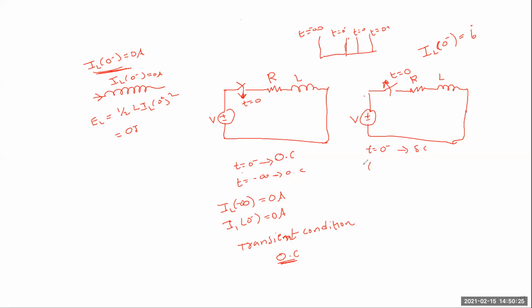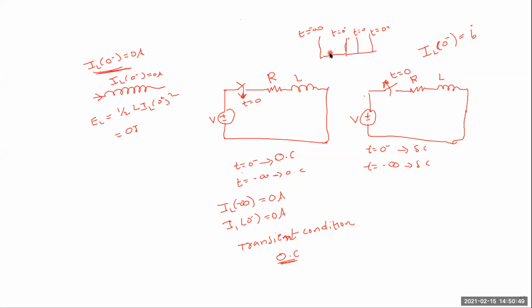At t equal to minus infinity also, the switch is under short circuit, that is, closed. Here open circuit, here short circuit. At t equal to 0, the switch is open, so at t equal to 0 minus the switch is under closed condition, that is called short circuit.